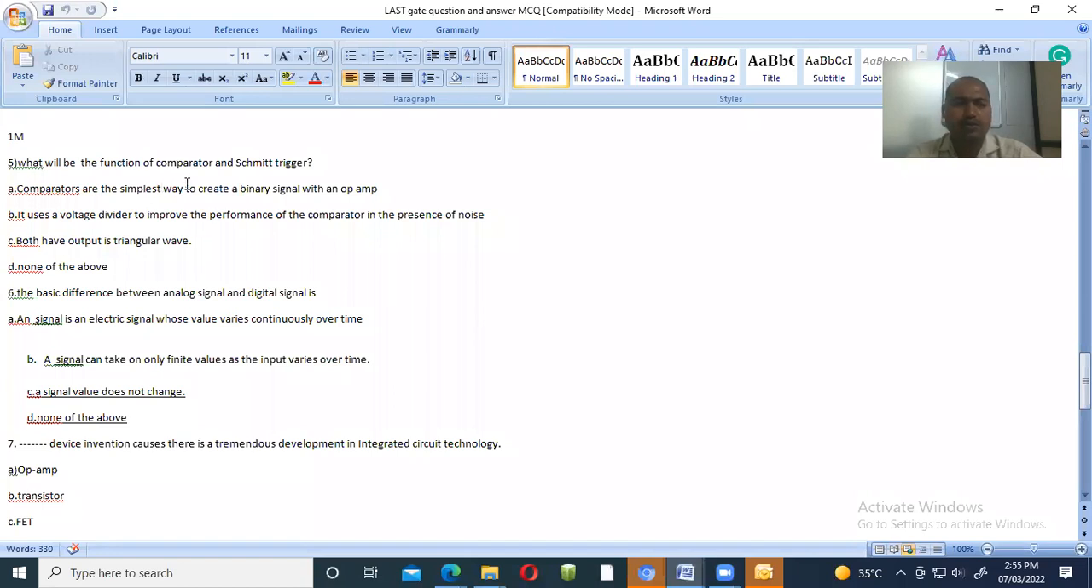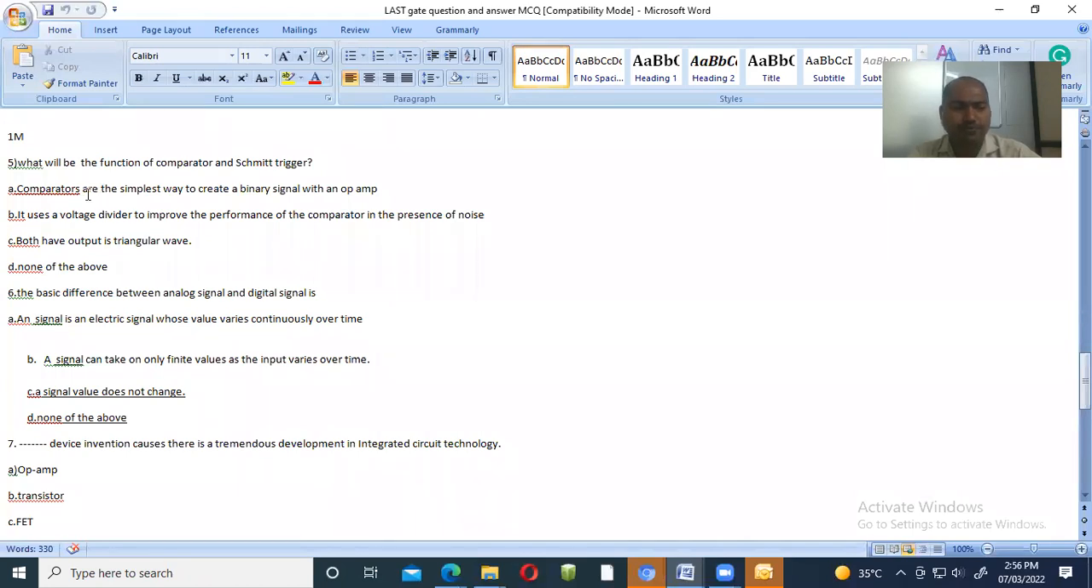What will be the function of comparator and Schmitt trigger? This is the function of the comparator, but one part remains with respect to the Schmitt trigger. A Schmitt trigger is also a device which converts whatever input is applied into a square wave. So whatever the function of the comparator is also the function of the Schmitt trigger. So in this case the answer is A. They have not written anything about the Schmitt trigger, but the output of both the comparator and the Schmitt trigger is a square wave.